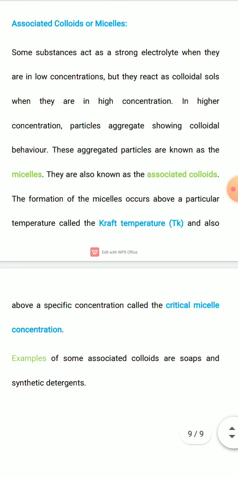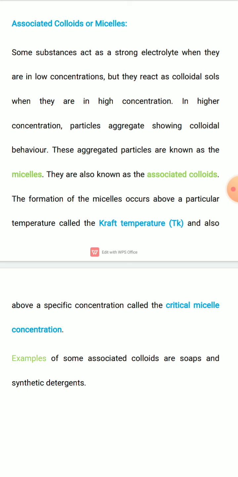And the next type of colloids is associated colloids or micelles. What are associated colloids? Some substances act as strong electrolytes when they are in low concentration, but they behave as colloidal solution or colloidal salts when they are in high concentration. And in higher concentration, the particles of these substances aggregate, showing colloidal behavior.